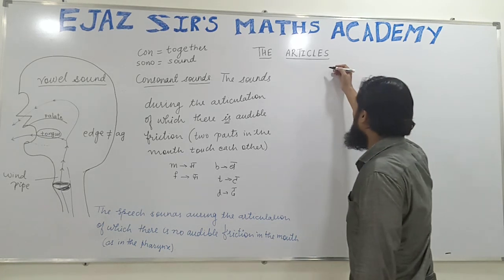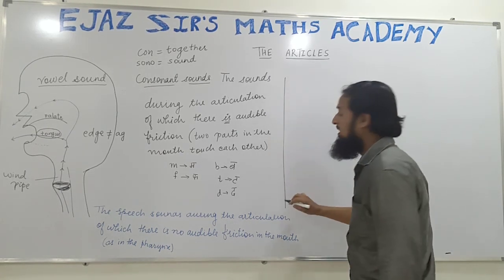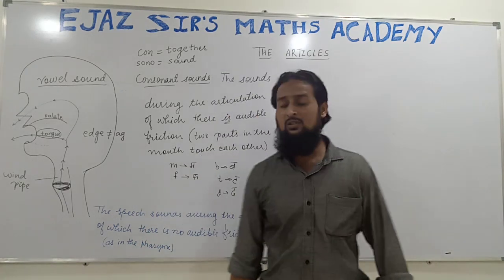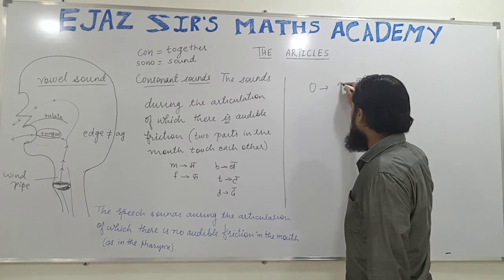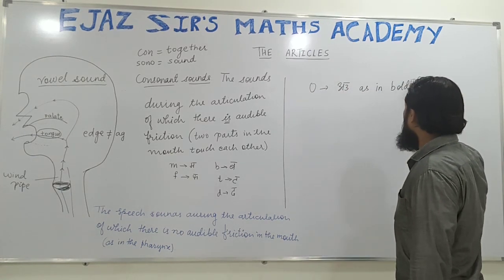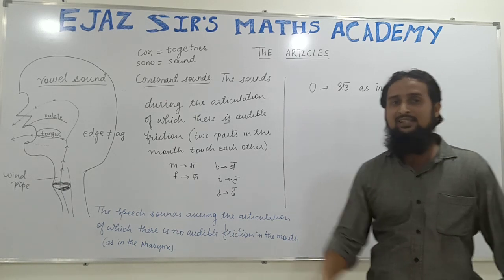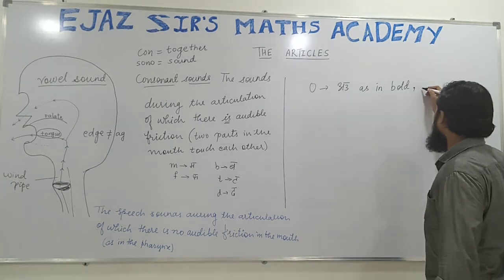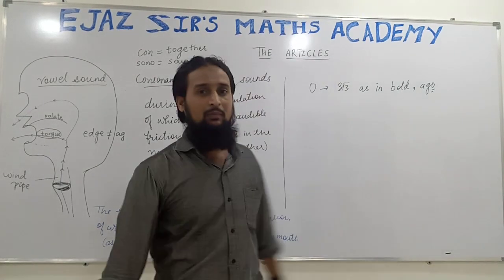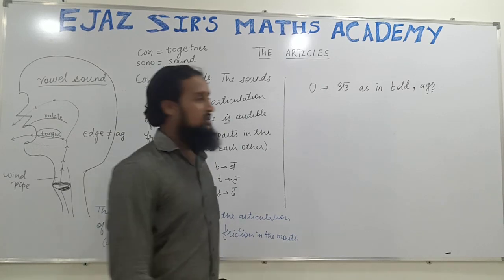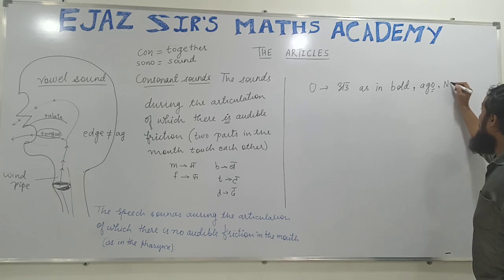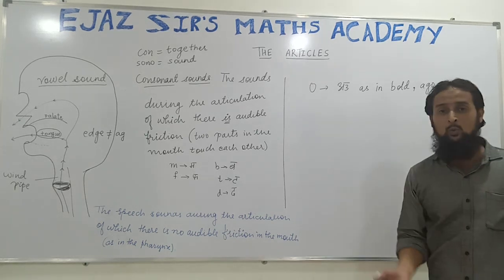Alright, so the next thing that we should study, remember our English pronunciation is not correct most of the times. So O is sometimes pronounced as in bold. Do not say he is bold, say bold. It's not ago, it's ago. In Hindi people make fun of it. So O is O. And it is not no, it's no.